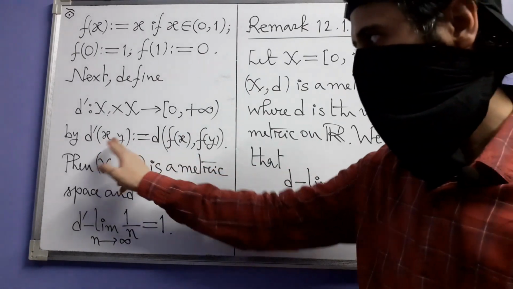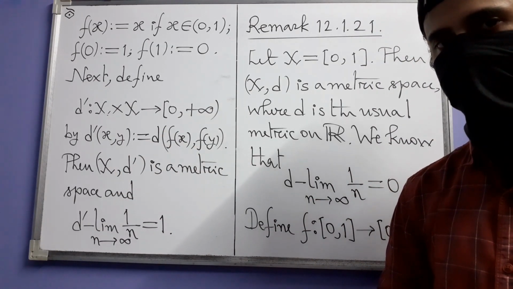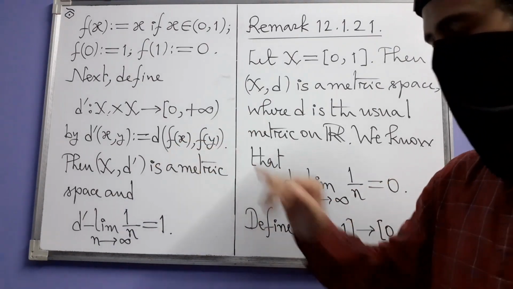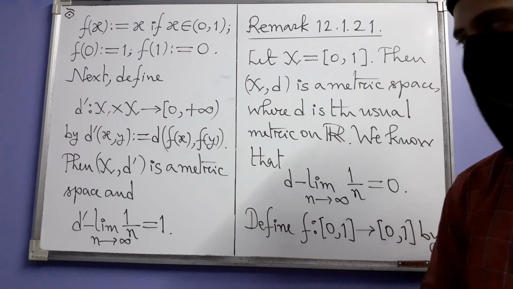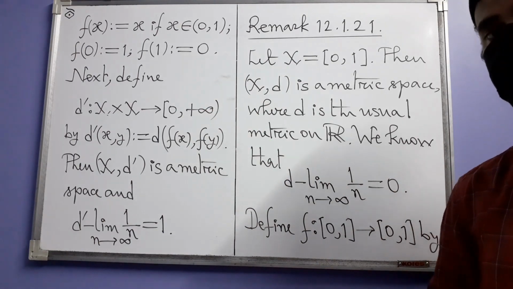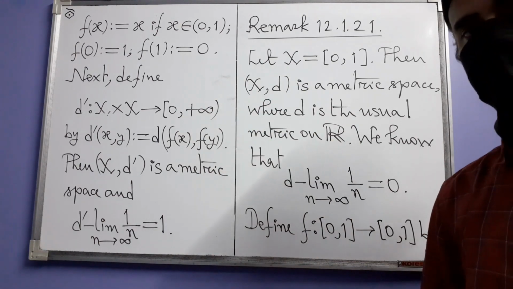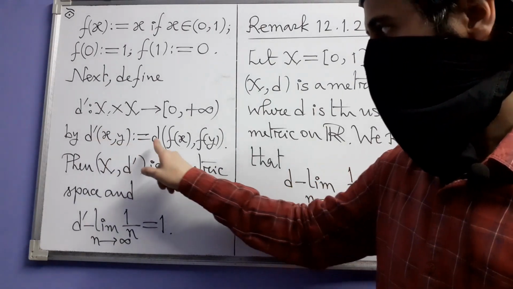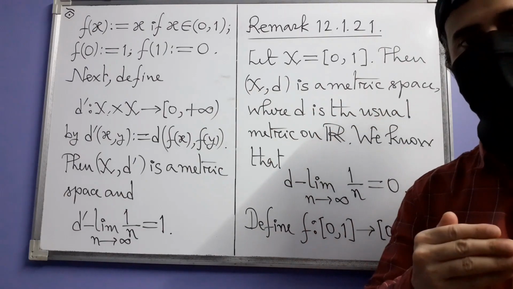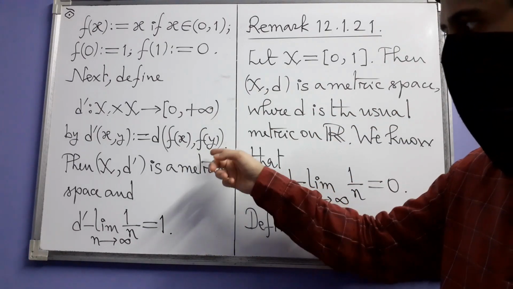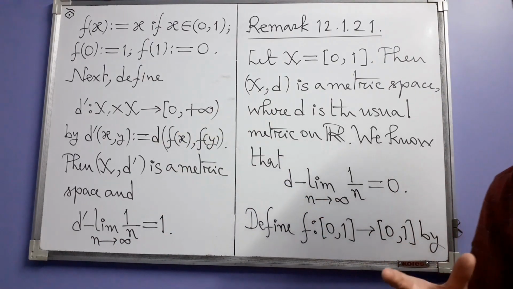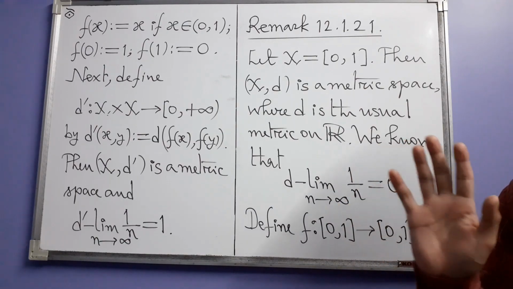Next, let us take x to be equal to y. We have to prove that the d prime distance is equal to 0. If x is equal to y, then f of x and f of y are also equal because f is a well-defined function, and d is already a metric, so that is why this will be 0. So yes, we are also getting 0. What about symmetry? d prime of x comma y is this. d prime of y comma x will be d of f of y comma f of x, but that is equal to this because d is symmetric. That is why automatically d prime is also symmetric. Similarly, you will have the triangle inequality, about which I won't say anything.